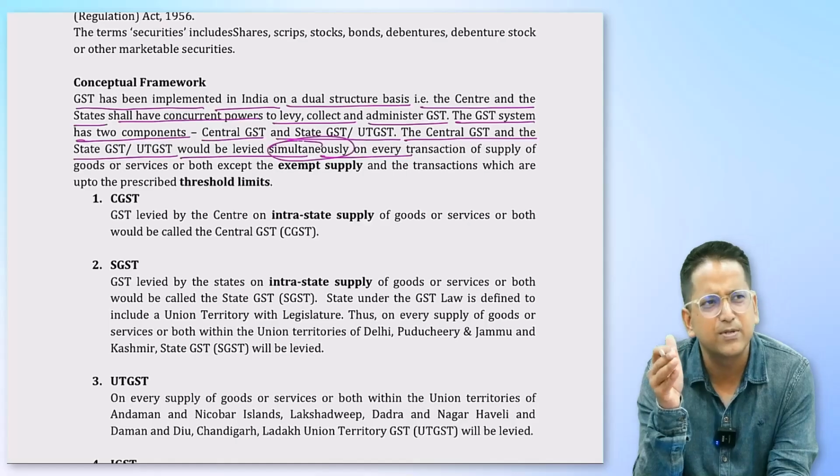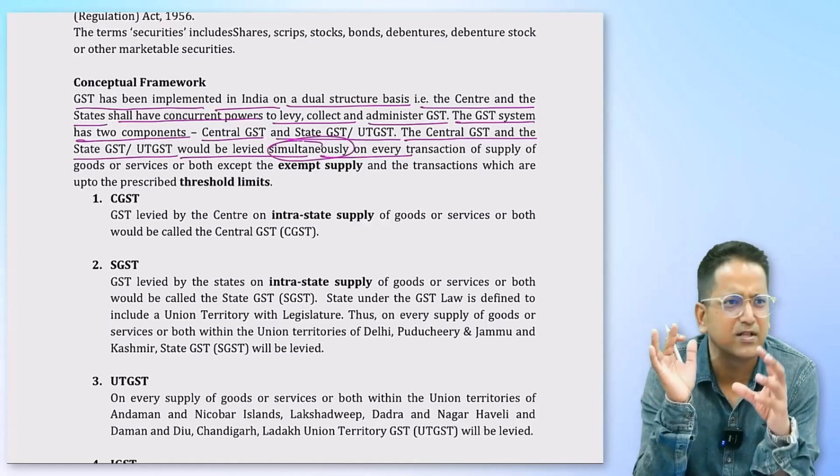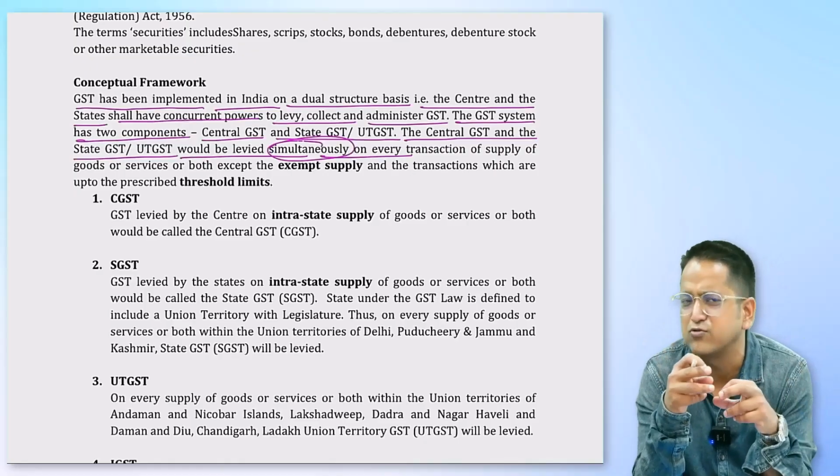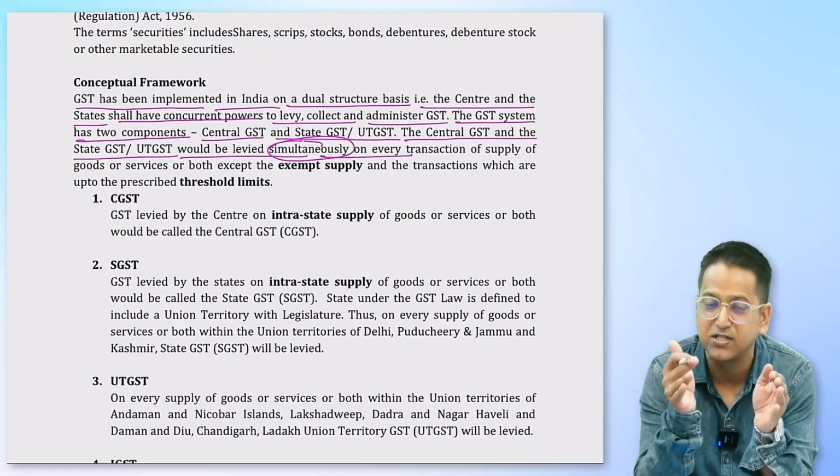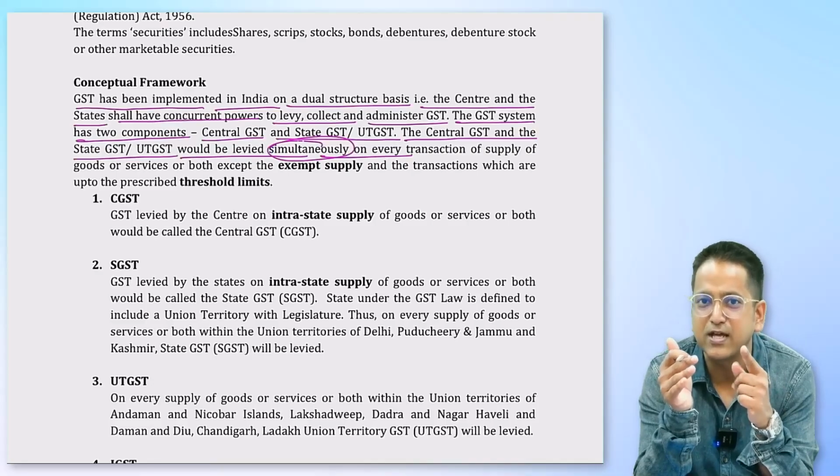It's not like sometimes CGST is levied and sometimes SGST is levied, where revenue from some items goes to the center and revenue from other items goes to the state. No, the levy is simultaneous. Every single rupee that comes from GST will be shared by both of them.